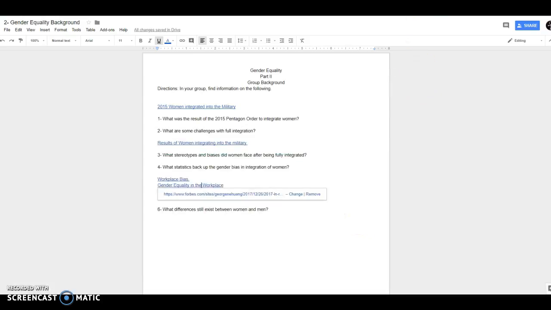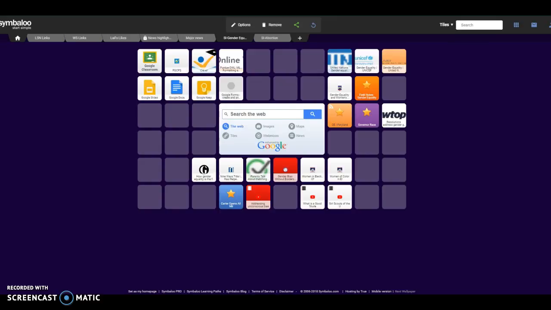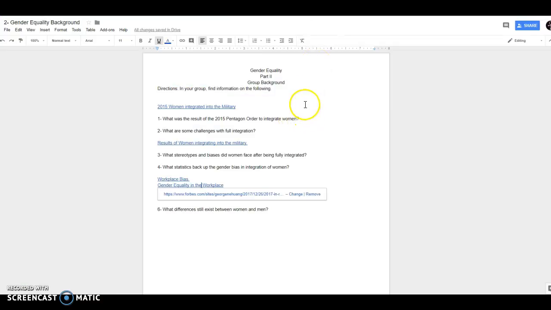I won't go back into the Symbaloo account because we've seen that before, but this is the assignment for the second day in the background, just looking at women in the military and gender biases there, and then as well as the workplace. There's a lot more that students can do as far as getting background information for gender equality, so this is really just a snippet. And it's not as long as what they had to do the first day because we're going to start looking at the survey on this day and going into that information as well.